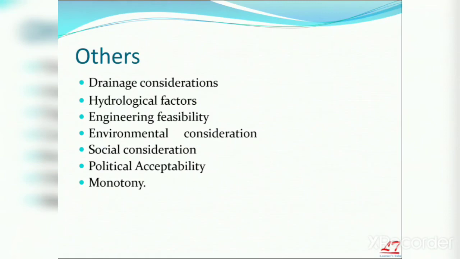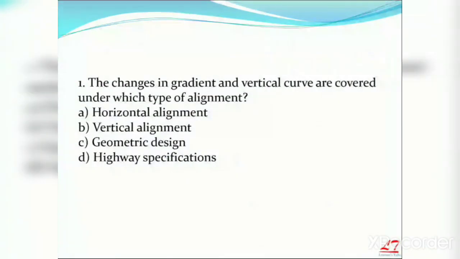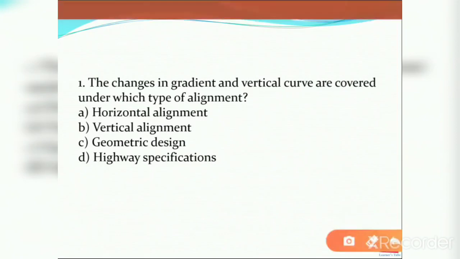So let's go for the objective bits based on this topic. Let's check, okay. Now first question: the changes in the gradient and vertical curve are covered under which type of alignment? Gradient, vertical curve, which type of alignment it is? Vertical alignment. Because in the horizontal alignment I told you: horizontal curves, straight path, deviations. Vertical alignment is gradient and vertical curves. In the geometric design, carriageway, side distances, everything comes in the geometric design, okay.